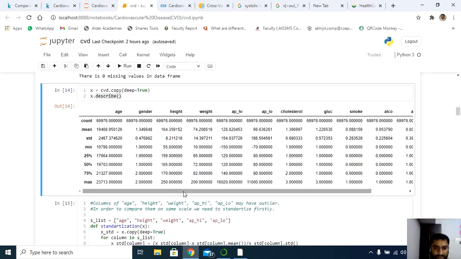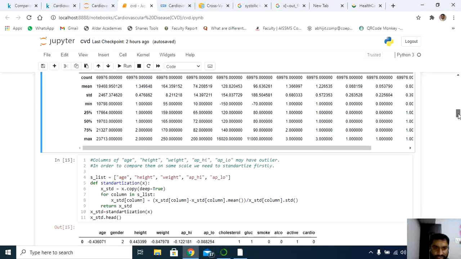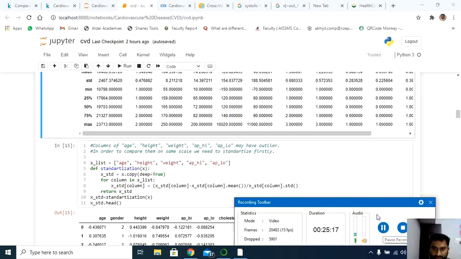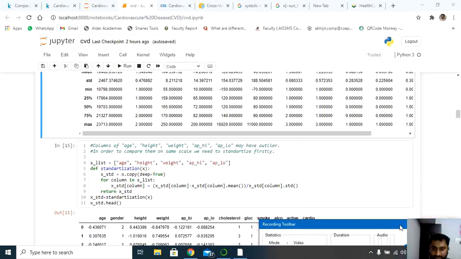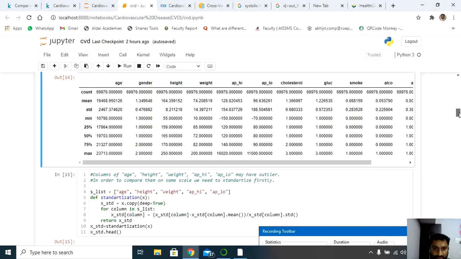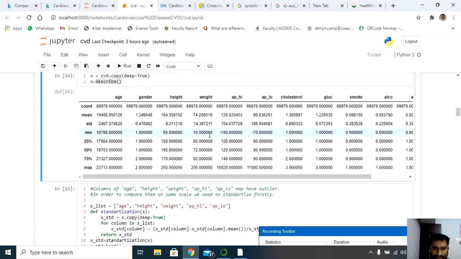Now next, let's try to analyze this data. After calculating the statistic values, you can see here it's not so clear, because the data is in the form of numerical values. If you check age, you check height.